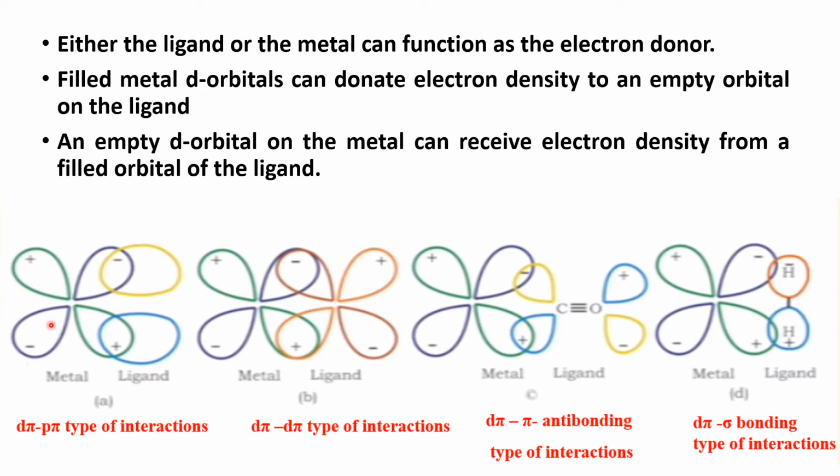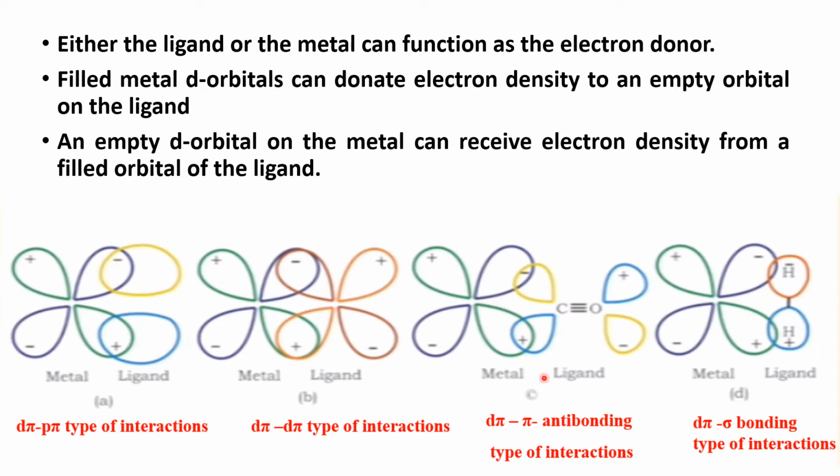The first one is the d pi p pi interaction. In this case metal d orbitals are filled and the p orbitals of the ligand are empty. And in the d pi d pi type of interaction, filled metal d orbitals and empty d orbitals of the ligand.